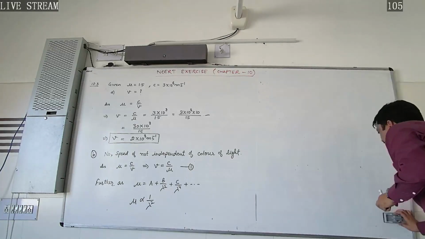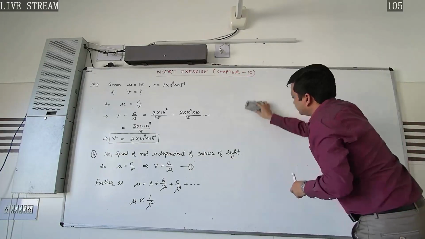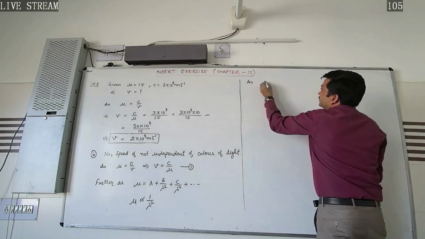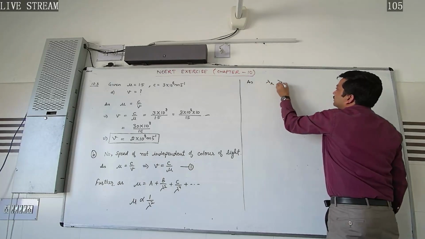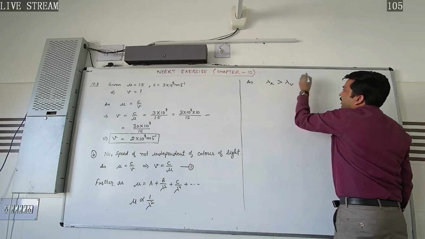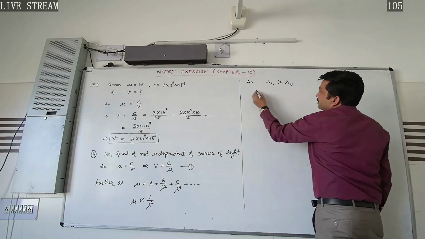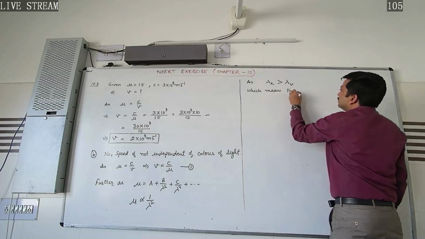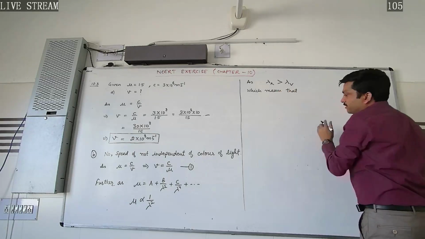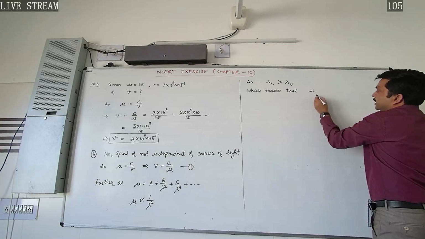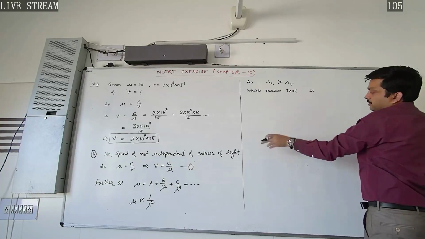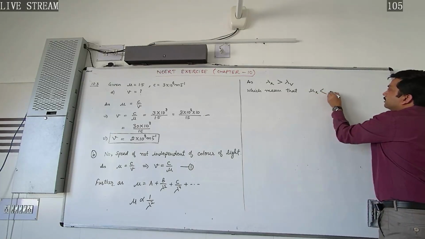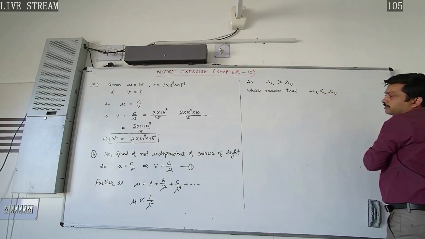In the next step we can say that the wavelength of the red color is greater than the wavelength of the violet color. What does it mean? It means the refractive index for the red color will be lesser than the refractive index for the violet color.